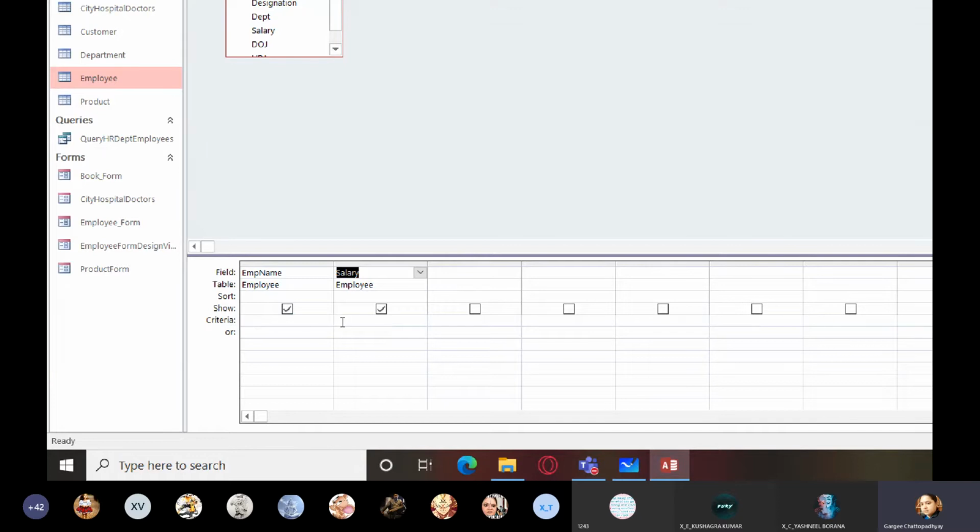I have to set a criteria. I have to display only those employees' data where salary exceeds 25,000. So I will look in the criteria row. You have some rows here: field, table, sort, show, criteria, or. So here we will go to the criteria row. Criteria means condition, and in the criteria row, which column? Salary column, right? Because I am going to apply the criteria on which field? Salary field. So here I will type greater than 25,000